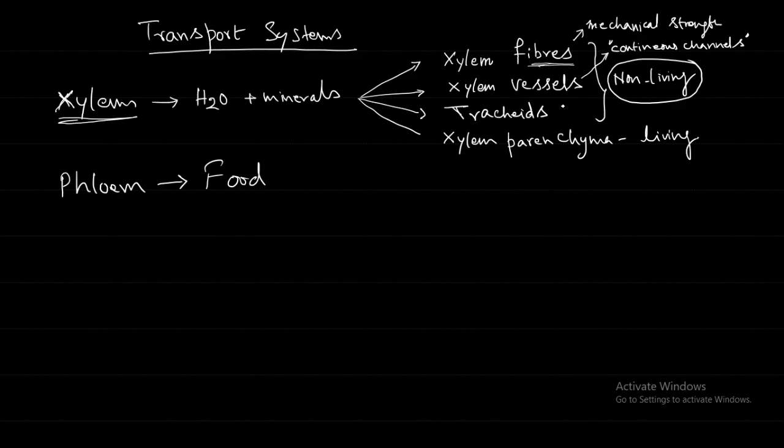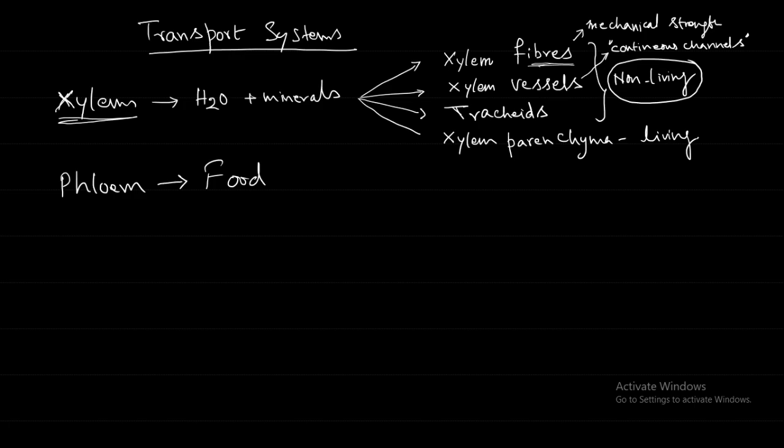But in the case of tracheids, what is happening? Big holes are not there. What are there? Only pits are there. Okay, and these pits are not there at the end of the cell. They are only there in the sides of the cell. Okay, that is important.